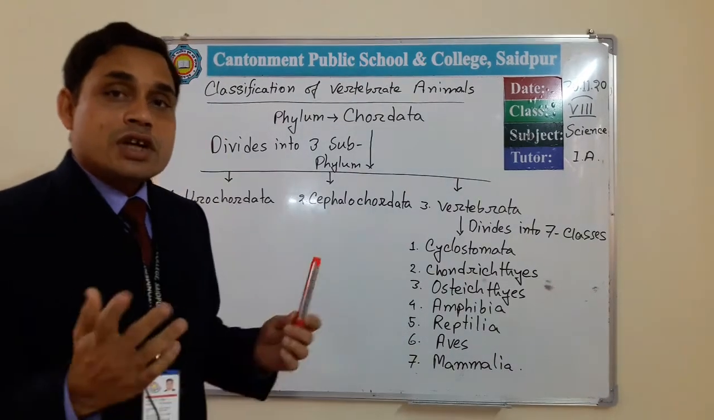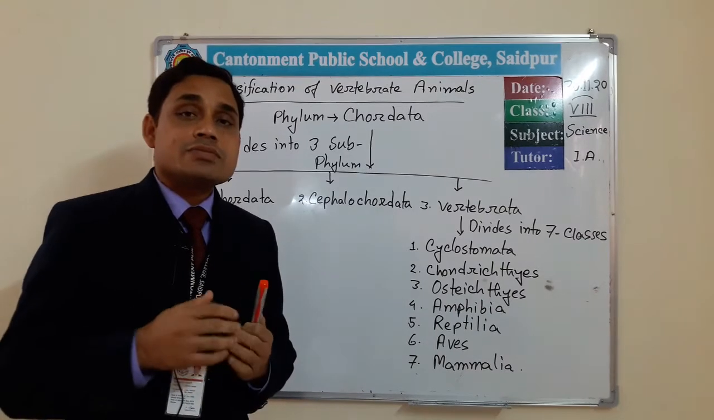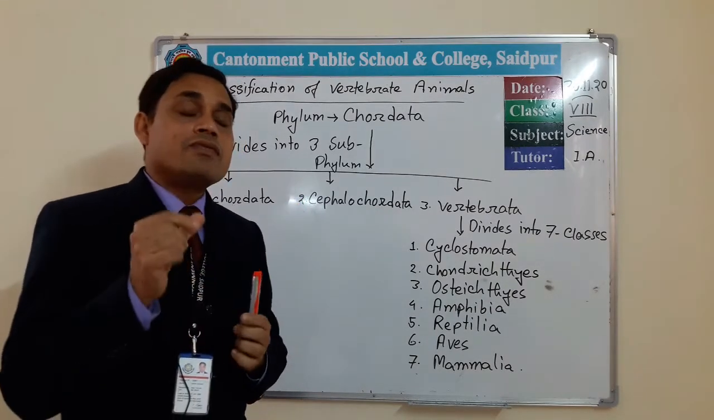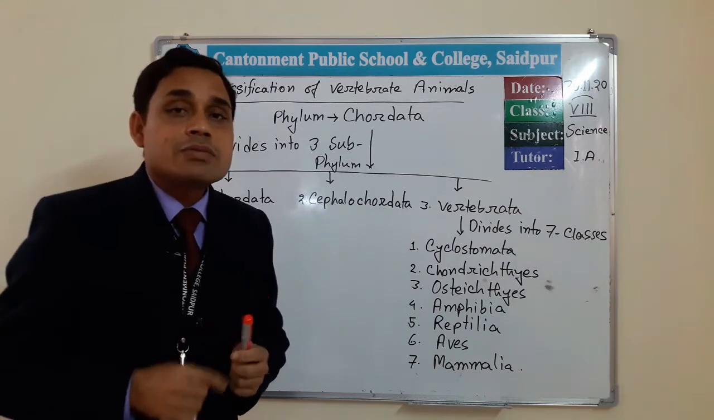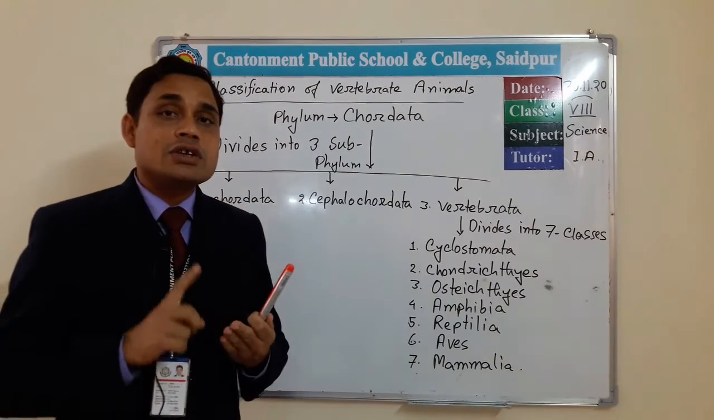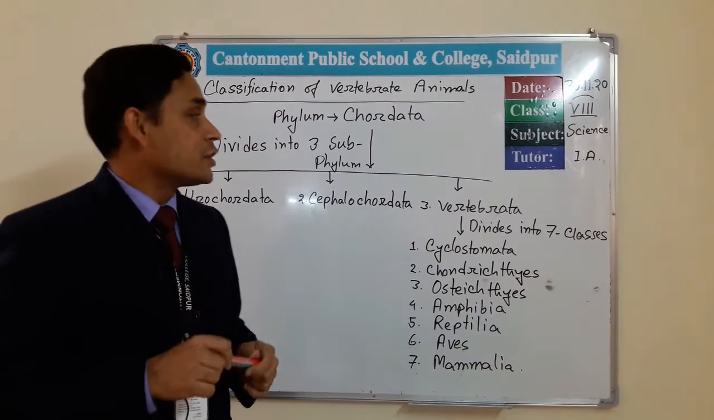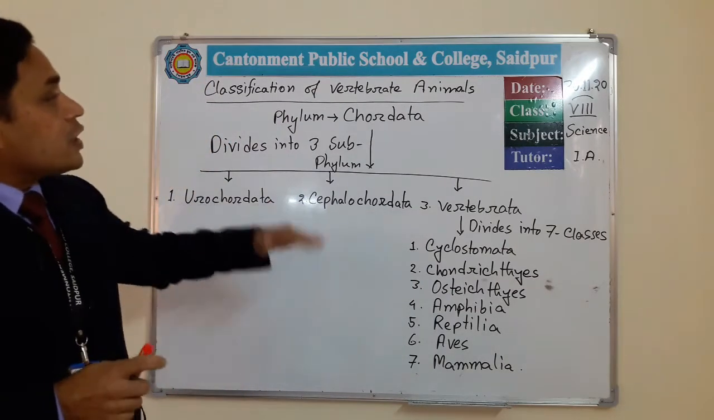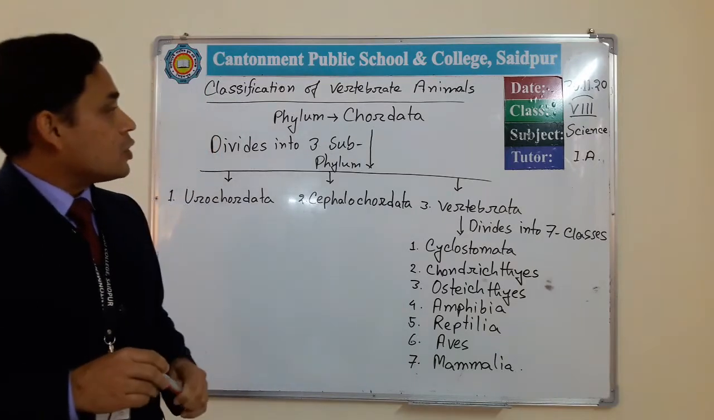So what is the nerve cord? Our central nervous system is the brain, and from the brain the part which extends through the vertebral column is the spinal cord. So a single dorsal nerve cord or lumen is present here. So these are the general features, the general characteristics of the phylum Chordata.